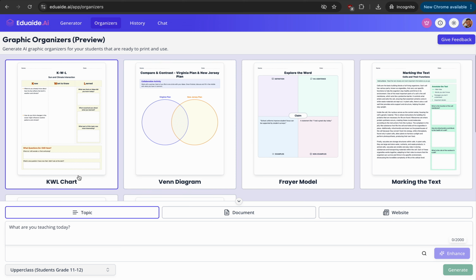So here we have the KWL chart, which is the know, want to know, and learn chart. We have the Venn diagram, compare and contrast chart. We have the Frayer model. We have the Maxwell. I said that this is an AI tool that was created for teachers by teachers.